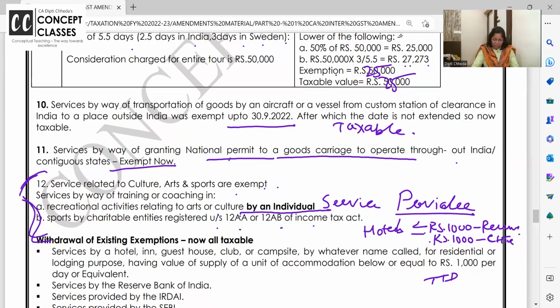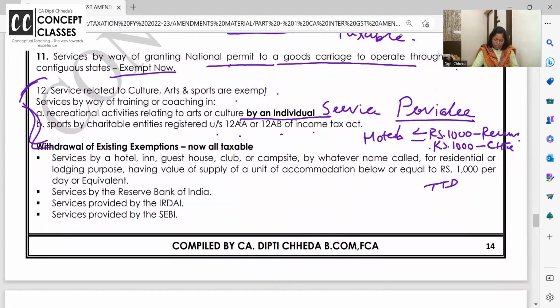Sure, I will add it over here as the 13th point, and then I will again upload this in the app as well as in our Telegram group. Okay? Let's go. Next.